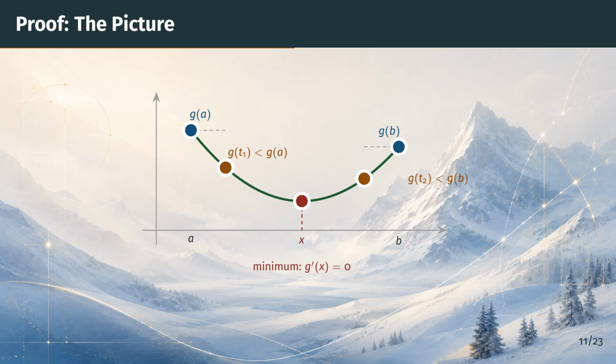Symmetrically, because g prime of b is positive, the curve rises into b, so there is a point t sub 2, where g is strictly below g of b. So the smallest value of g is not at either endpoint. The minimum, marked in red at the point x, must lie strictly inside the interval, and there the derivative of g is 0. Now let's carry out each step carefully.